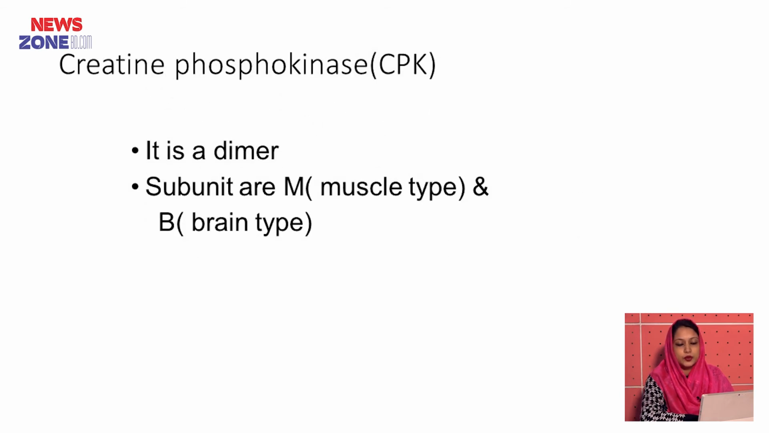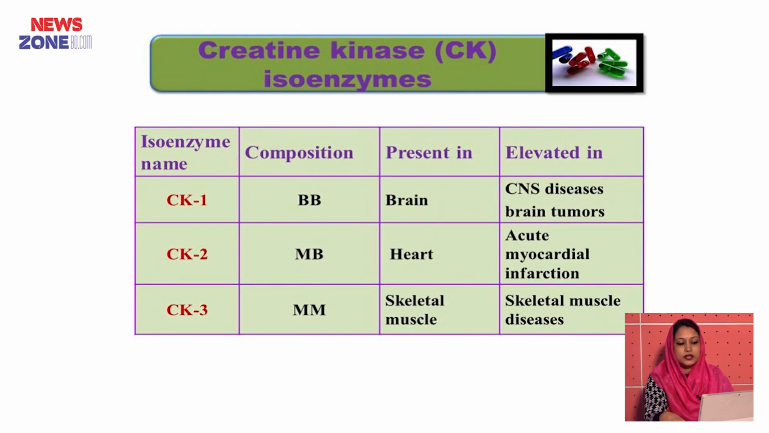Then creatine phosphokinase, CPK. It is a dimer and the subunits are M, that is muscle type, and B, that is brain type. It has 3 isoenzymes: CK1, CK2 and CK3. CK1 is present in brain and it is elevated in central nervous system disease and brain tumors. CK2 is found in heart and it is elevated in acute myocardial infarction. CK3 is present in skeletal muscle and it is elevated in skeletal muscle diseases.